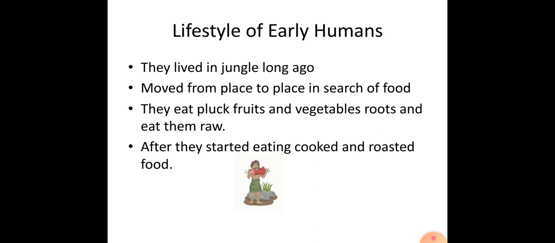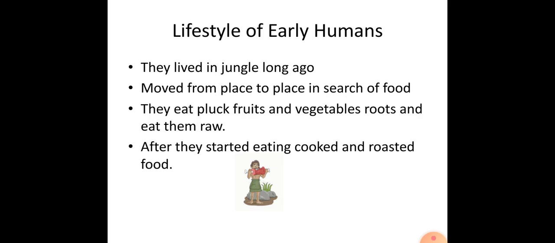So they hunt the animal with the help of stones, because they don't have any kinds of tools like a hunter's gun. They killed animals with straw, stones, etc. And then they ate the flesh without cooking, gathering there and eating directly. After the discovery of fire, which we will discuss in the next period, they started eating cooked and roasted food.